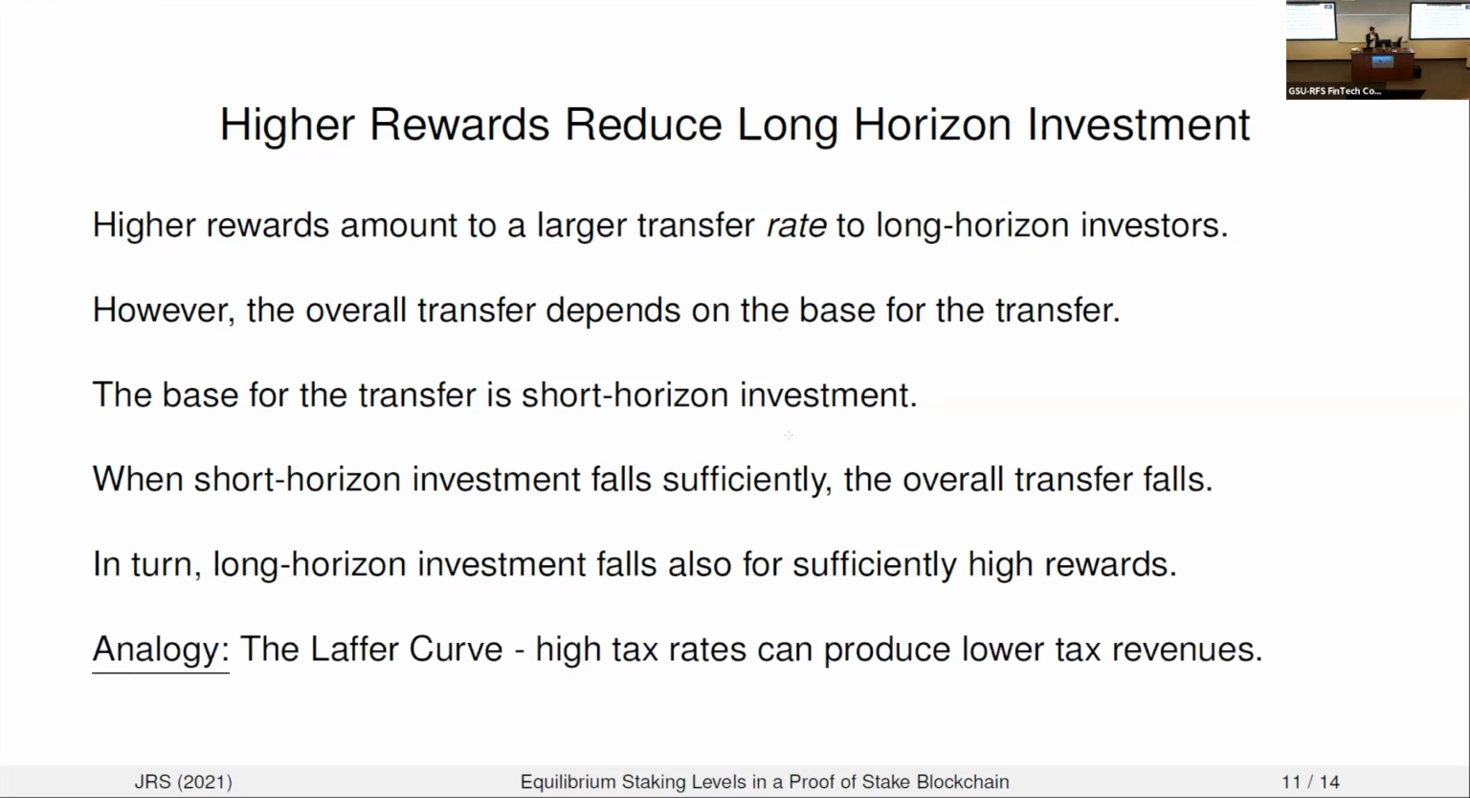And there's already a well-known analogy that captures this effect in the context of taxation, which is the Laffer curve, right? The idea being as you increase tax rates, initially you expect to increase tax revenues, but once the agents internalize those tax rates on their labor decisions, they provide less labor, and even though you increase the tax rates, eventually your tax revenues will fall. Okay, so in this context, the long horizon investors are basically trying to collect these tax revenues from the short horizon investors, but if they tax them too much, the short horizon investors will simply work less, and then the overall transfer will decline.